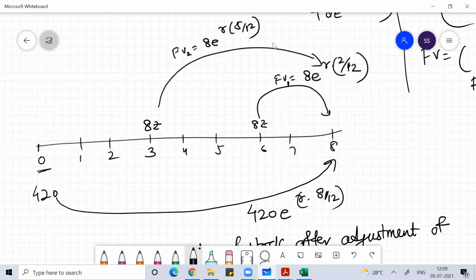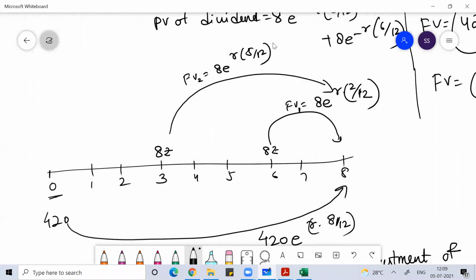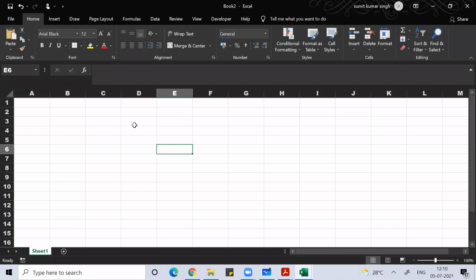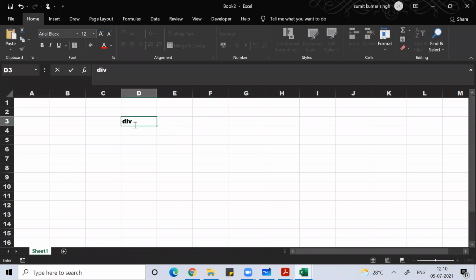If I just do the future value first, one minute, let me confirm that. So your dividend was 8 rupees. Your R is 7%.